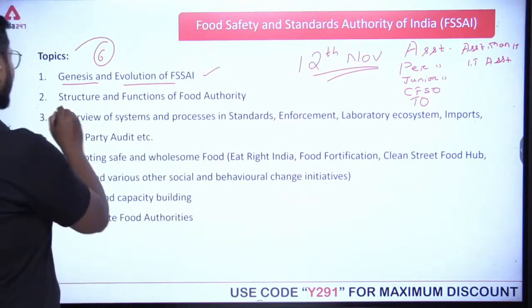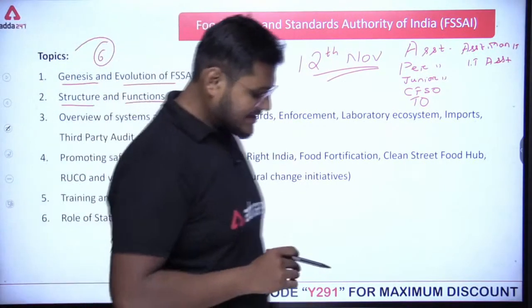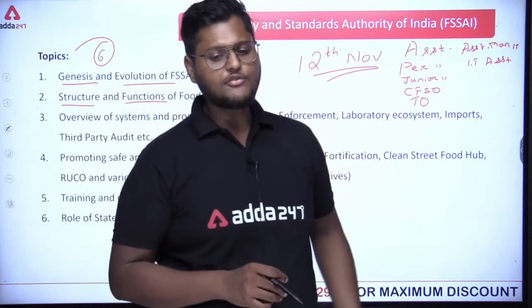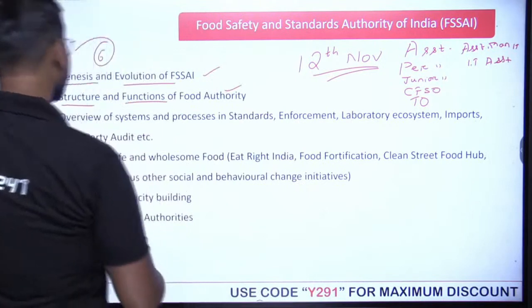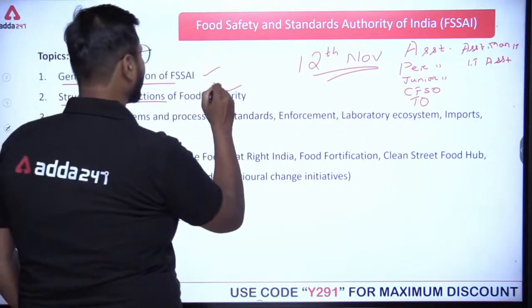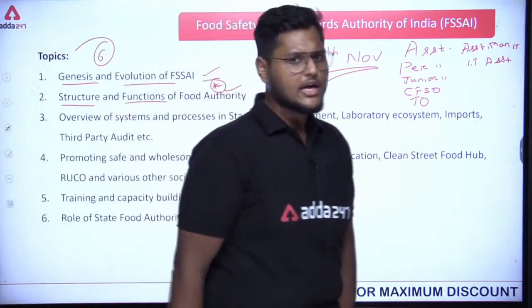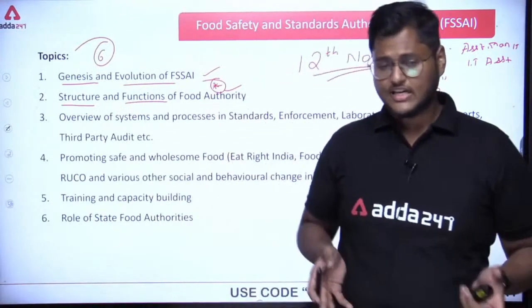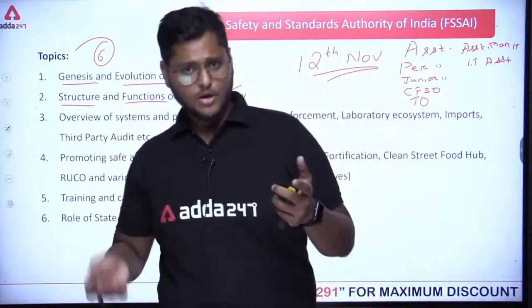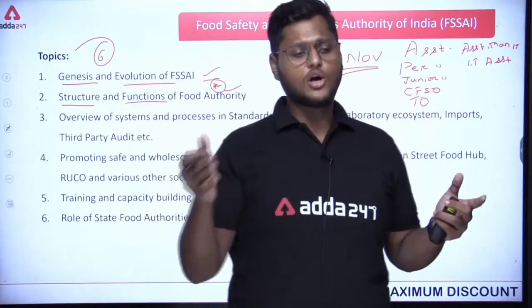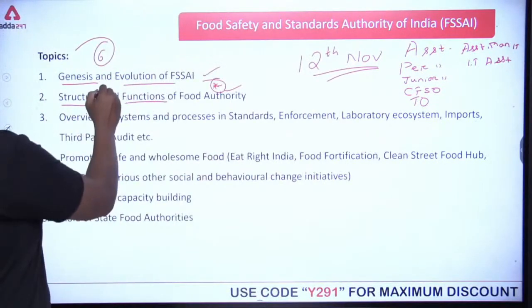Second one is structure and functions of food authority. So what is the second chapter here? Structure and functions of food authority. Clear, guys? Next, we have a food authority in FSSAI, which overlooks each and every activity regarding food safety and the food safety management system, the food business operators, each and every one of them. So here we are going to look into the structure and functions.